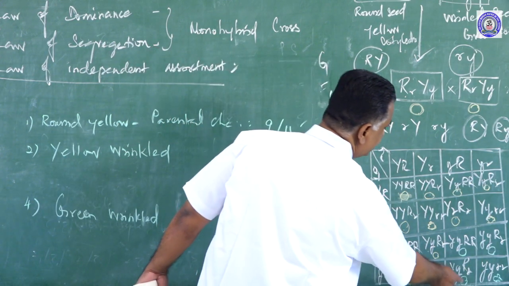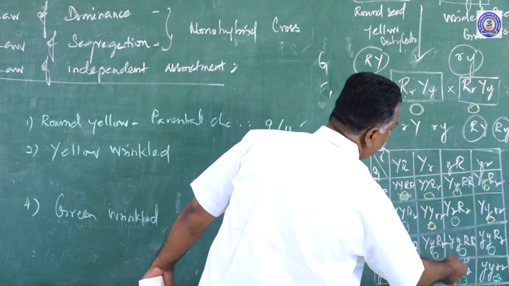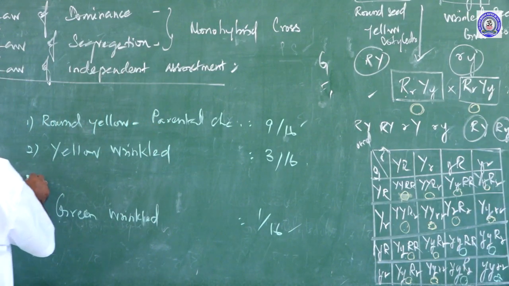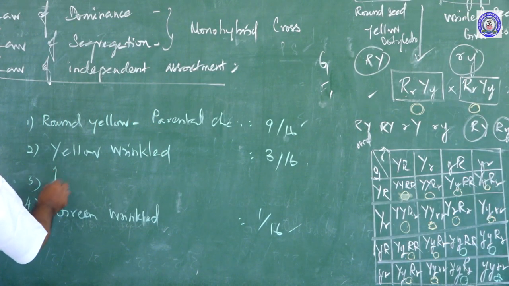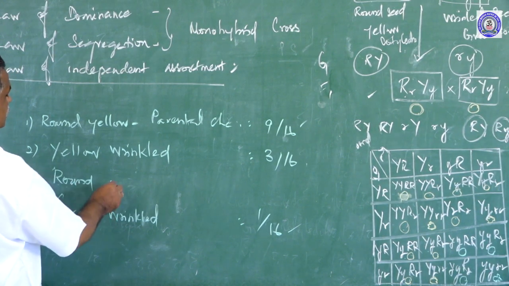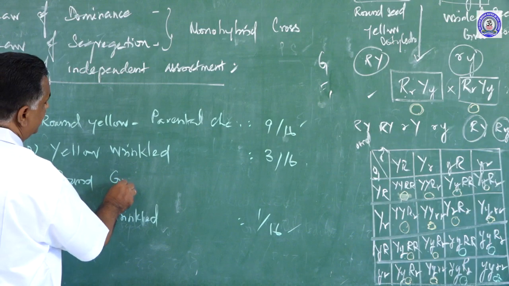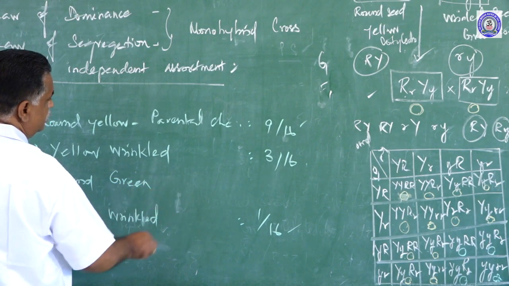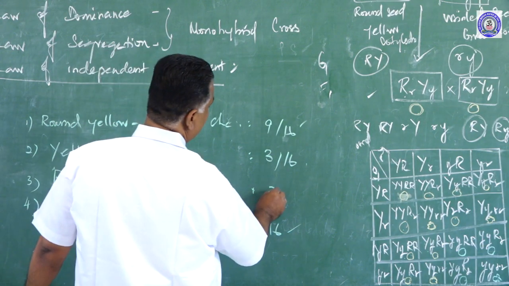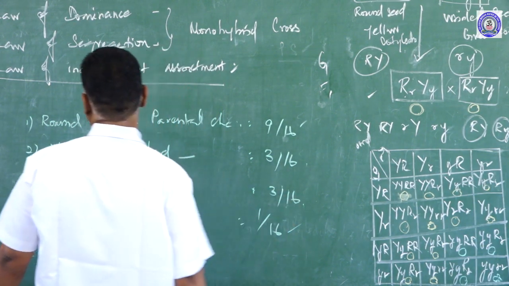Then another one is round green, the 3rd character: round seed and green cotyledon. Here 3 by 16.